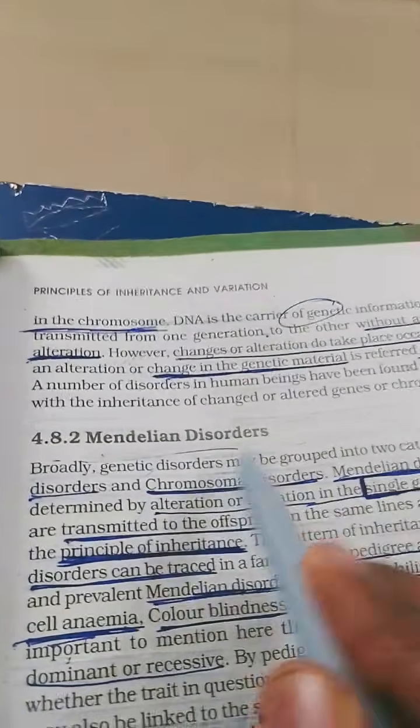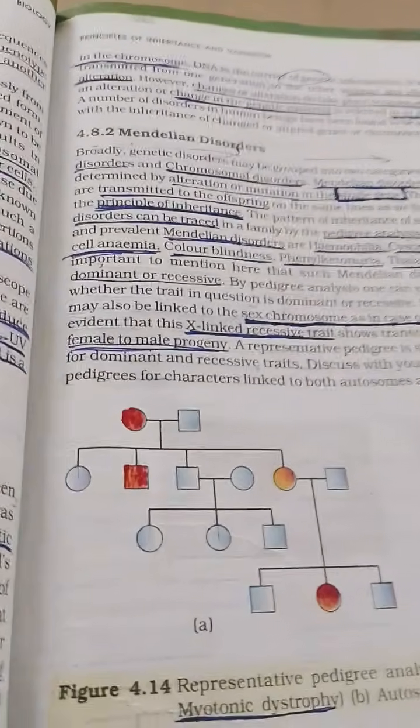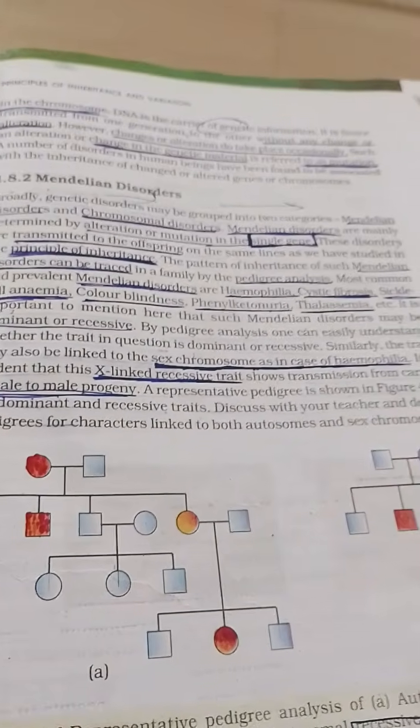Okay, now we will discuss Mendelian disorders. Mendelian disorders are the disorders which obey the Mendelian laws, meaning the first law and the second law. The disorders which obey the Mendelian laws are called Mendelian disorders. We have to learn two types of disorders: autosomal disorders and X-linked recessive disorders.